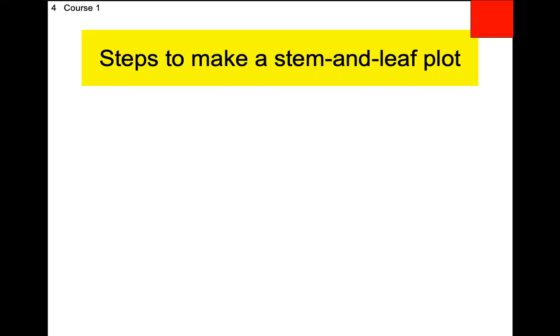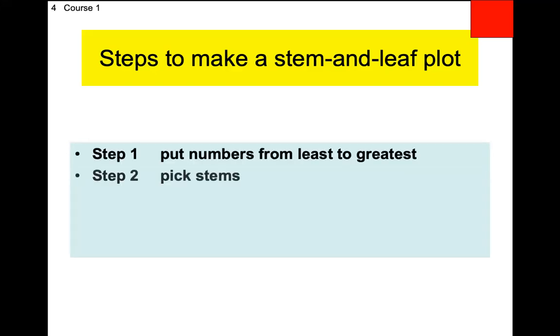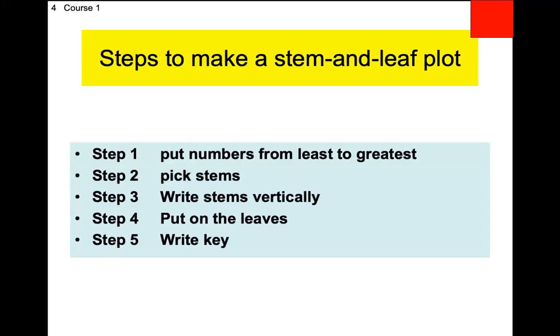It just gives you data, and then poof, magically, a stem and leaf plot appears. The book does, in my opinion, a poor job of explaining what to do. So I've attempted to give you instructions on what to do. So the steps to do this are as follows. There are 5 steps. It's not very long instructions. We'll go over one at a time when we actually make one.